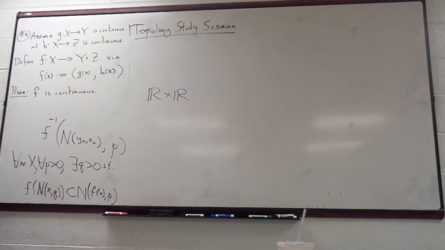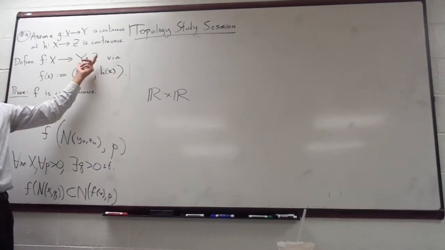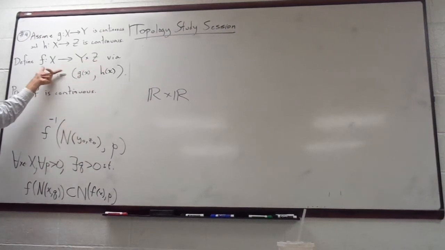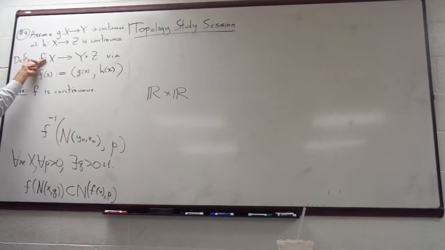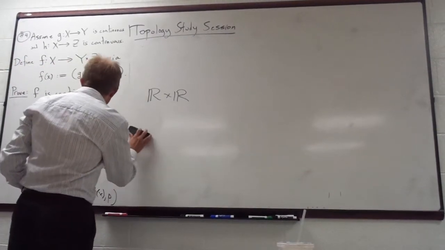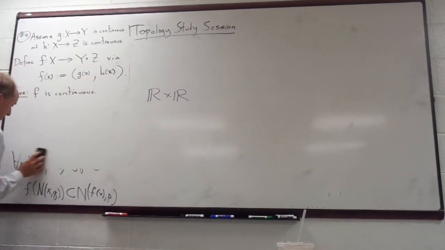With the other one, we don't know whether or not it's open, so we can't look at the open set and find the pre-image. Okay, so the graduation question, keep calling it that. Right, if you start with an open set here, you would need to show that the pre-image over here was still open. So that is not a bad thought. The question though is, what does an open set in Y cross Z look like?